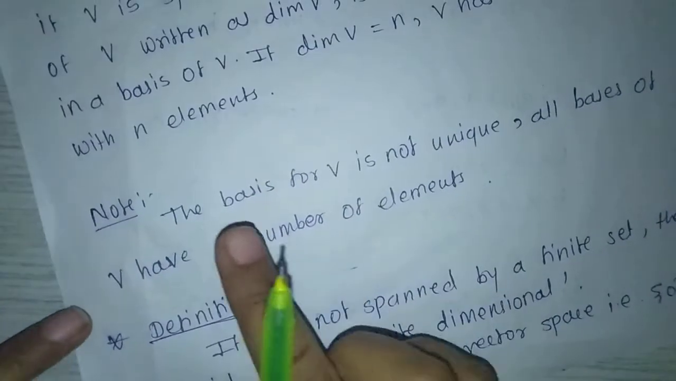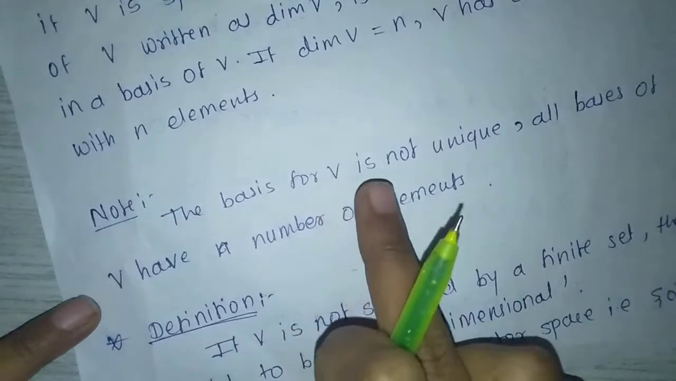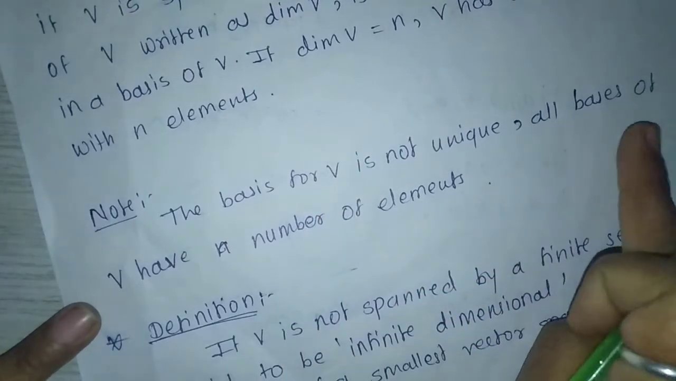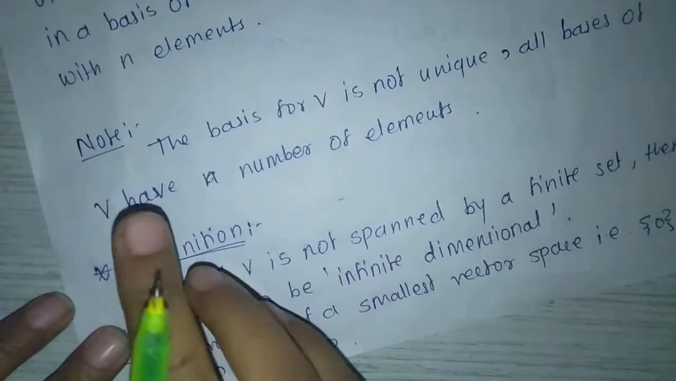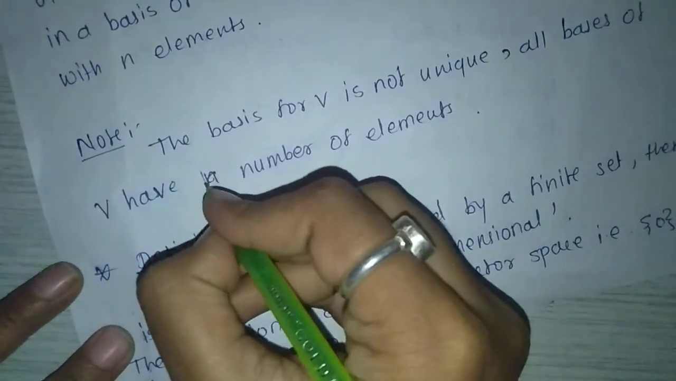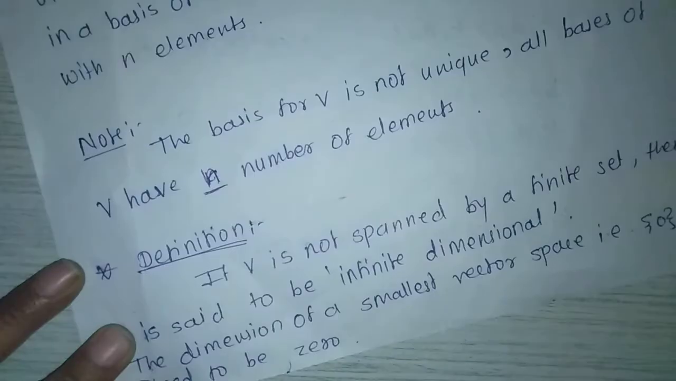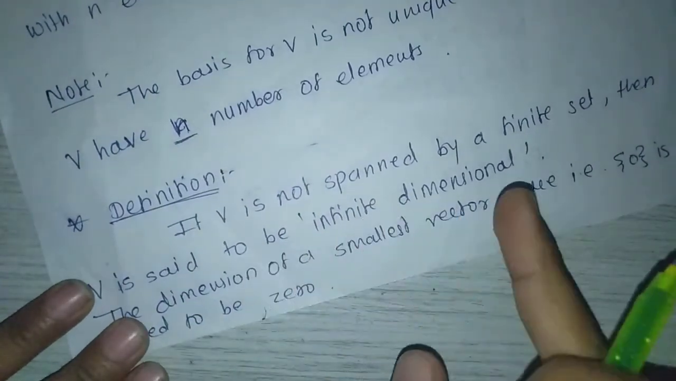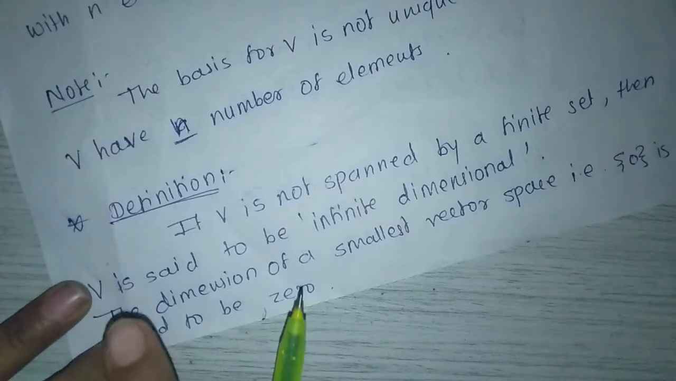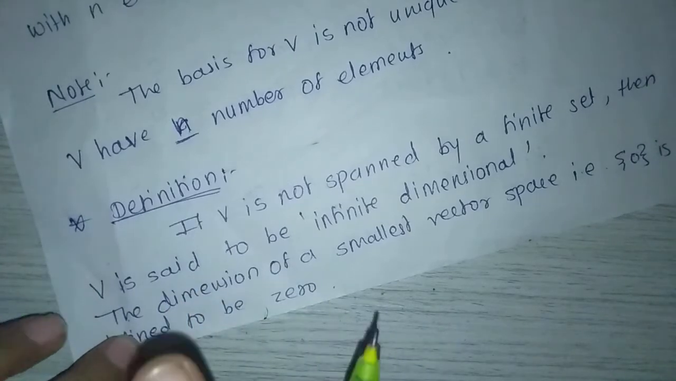Next, note the basis for V is not unique. All bases of V have the same number of elements, n elements. Next definition: if V is not spanned by a finite set, then V is said to be infinite dimensional.